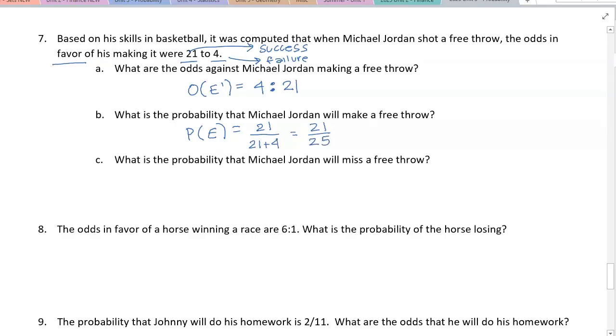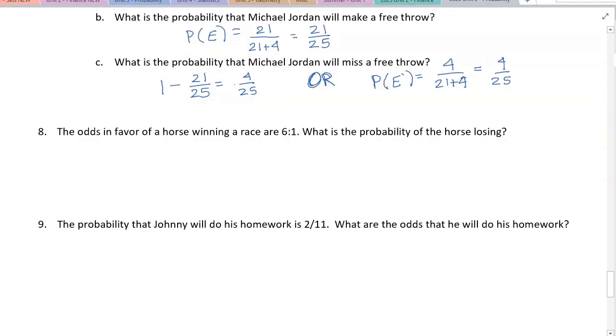What is the probability that Michael Jordan will miss the free throw? So that means the probability against him making it. You have a couple ways we can approach this. We could do complement of an event, so 1 minus 21 over 25. That will get us 4/25. Or we can look at the probability, instead of success in the numerator, we're going to put the failure in the numerator. And the denominator will just still be success plus failure.